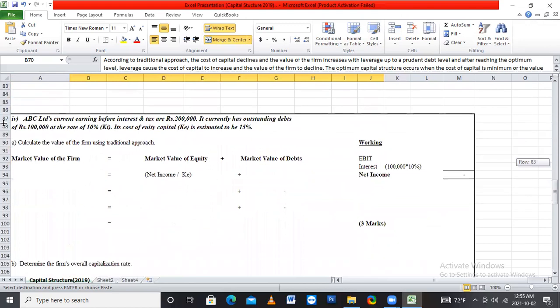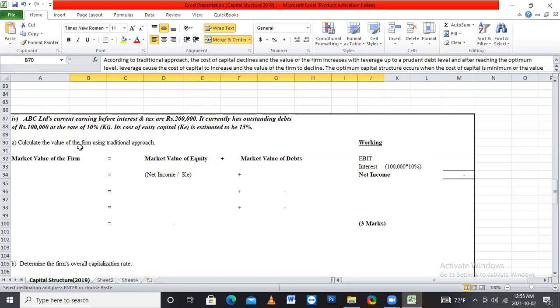And the last, fourth one, we want to do a calculation part. The question is: ABC Limited's current earnings before interest and tax, EBIT, are 2 lakh. It currently has outstanding debt of rupees 1 lakh at the rate of 10%. Its cost of equity capital is estimated to be 15%.